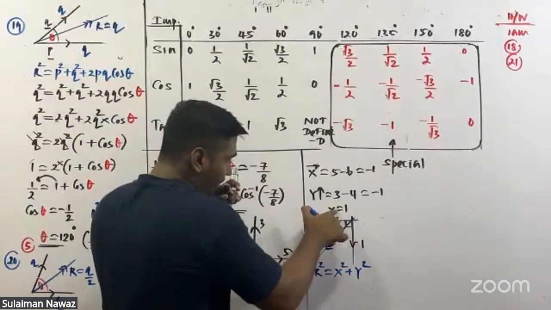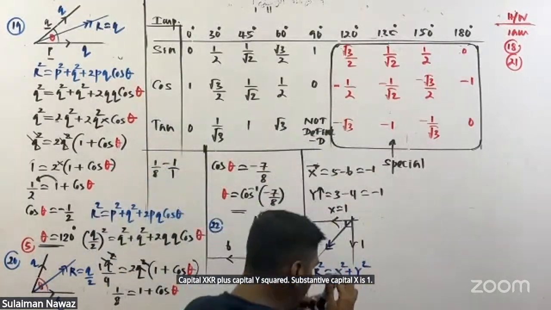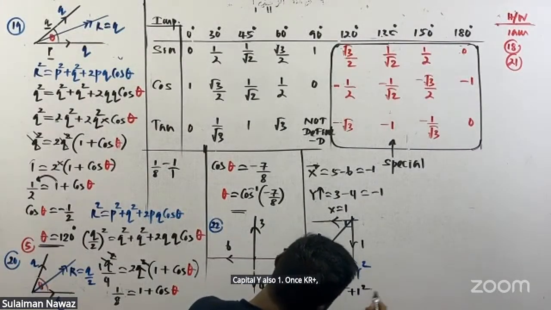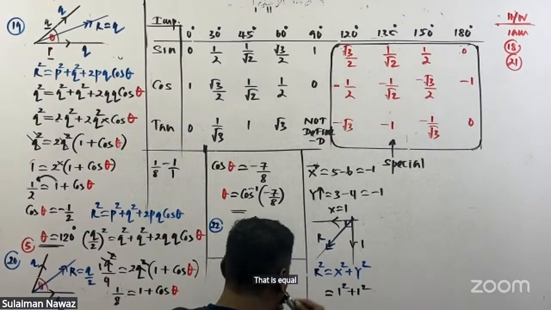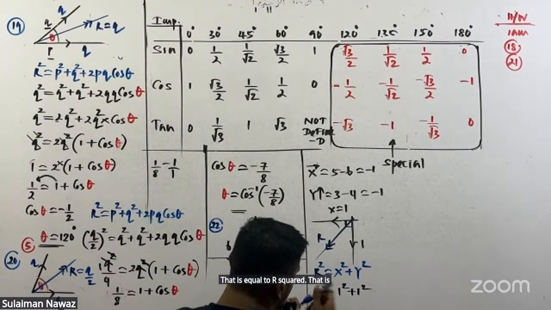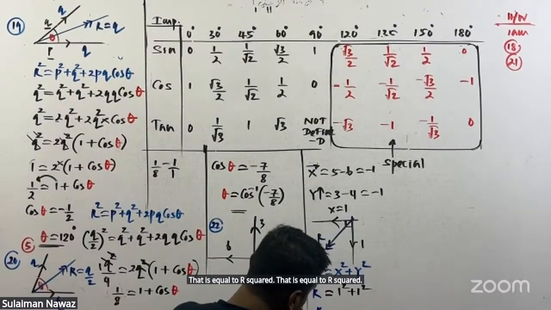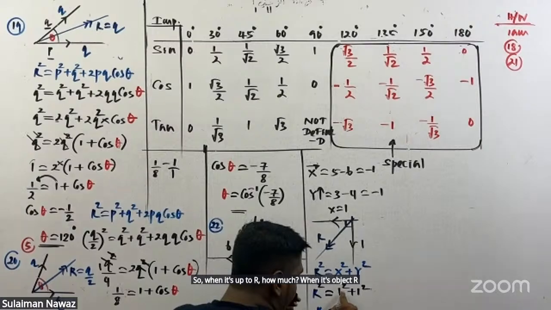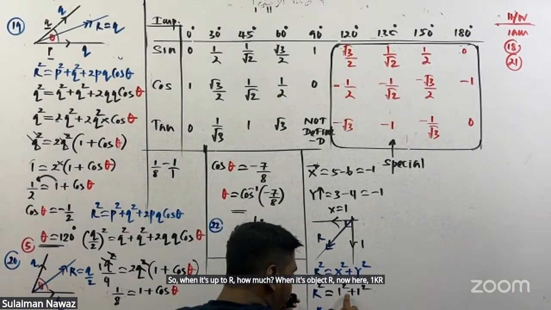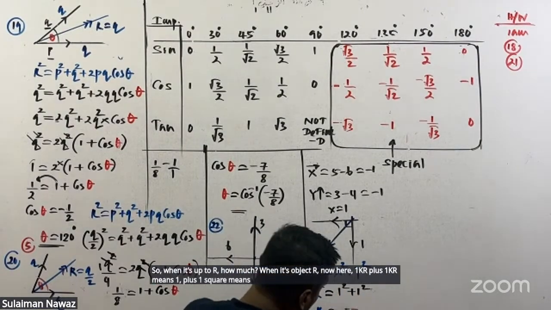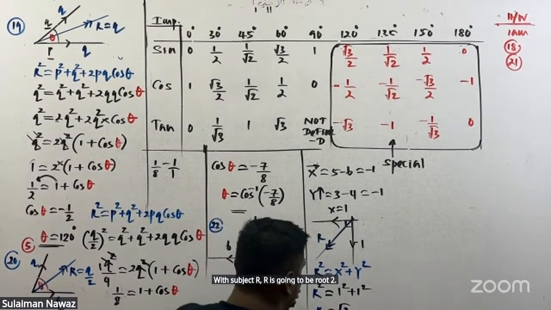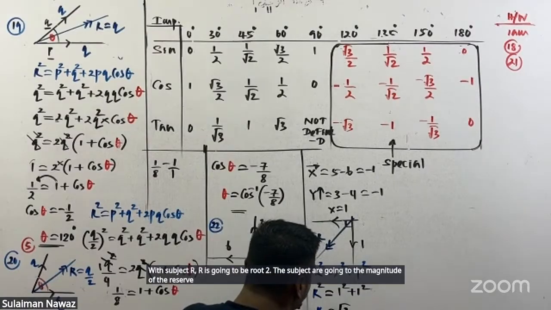Substitute. Capital X is 1, capital Y is also 1. 1 squared plus 1 squared is equal to R squared. 1 squared is 1, and 1 plus 1 means 2. So R is going to be root 2. The magnitude of the resultant vector is root 2.